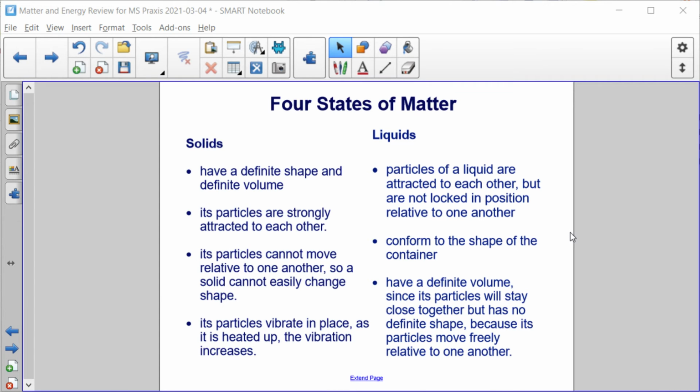Okay? Liquid particles are attracted to each other, but they're not locked in position relative to one another. This is why liquids flow. They conform to the shape of the container. You know that if you pour water from one container to another. And they have definite volume. So even though liquids can change their shape, they have definite volume because the particles will stay close together.